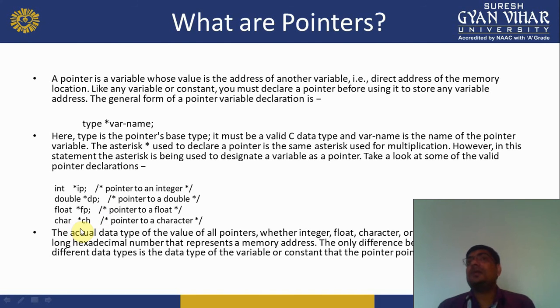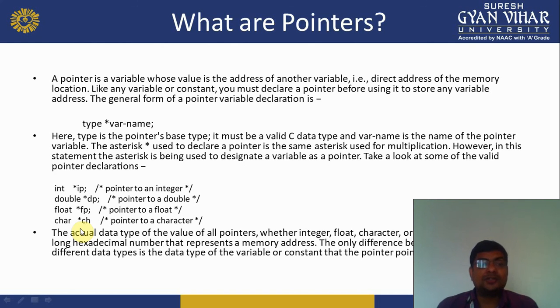And always remember, if you create an integer pointer, then you only pass an integer variable to that pointer. Both the pointer and variable data types are the same. That time you pass the address of any variable to any pointer.